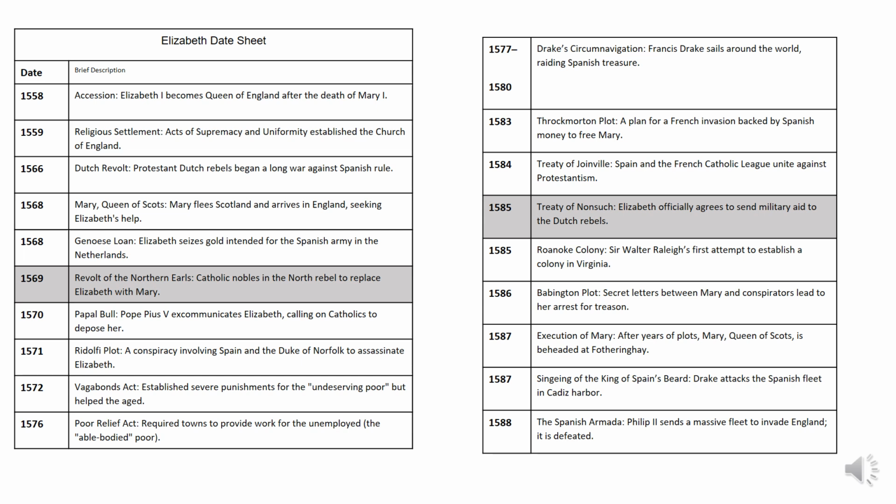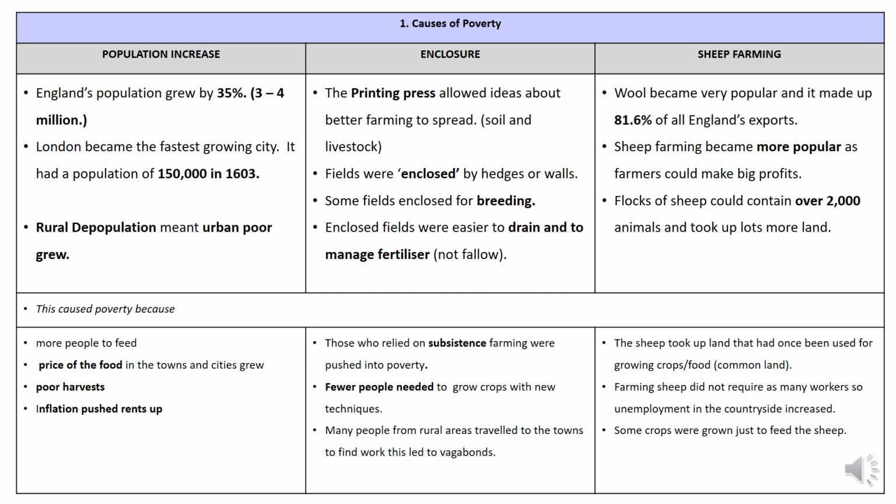We're now on to topic 6, and this is taking you through poverty. We're going to start by looking at causes of poverty in Elizabethan England, and there are a fair few things that contribute towards this. Firstly, we've got the population increase, with the population growing from 3 to 4 million in